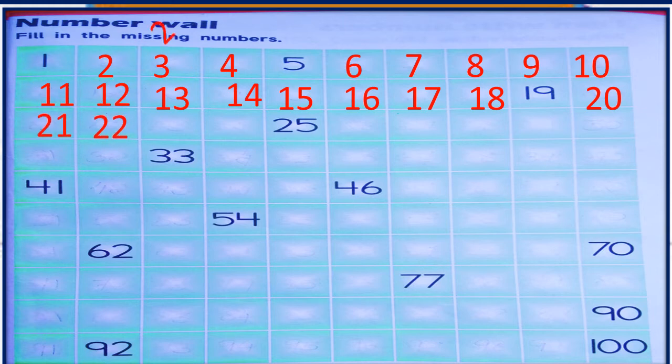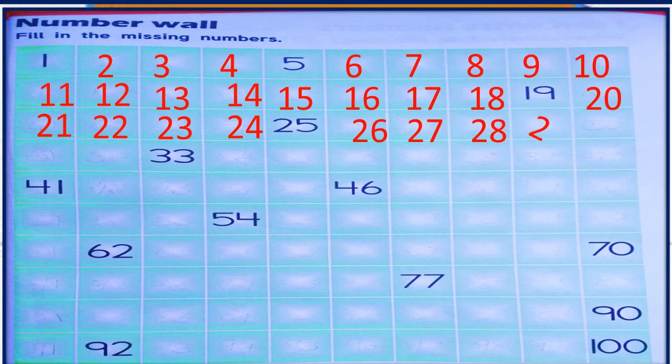22. 23. 24. 24 after 25. 25 is there. So next number will come 26. Then 27. 28. 29. 30. 30 after 31.